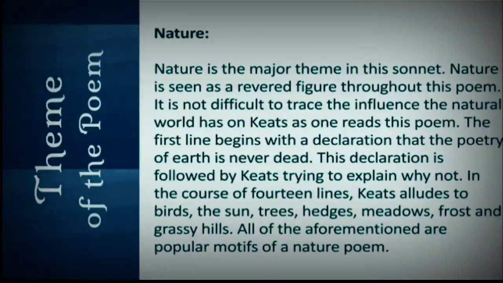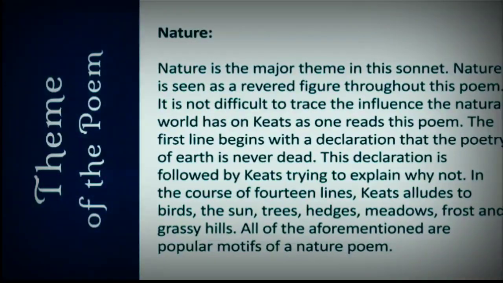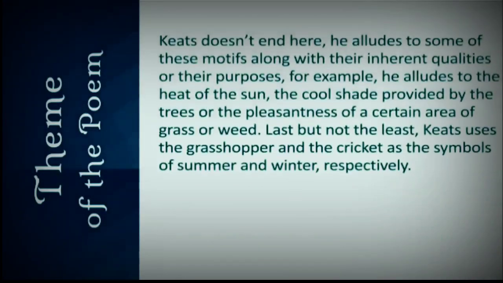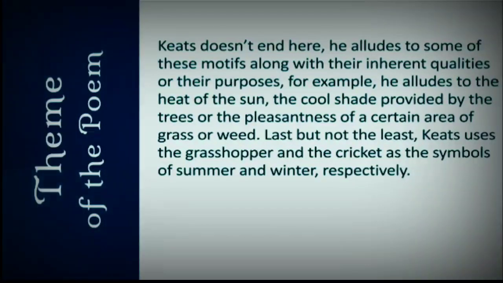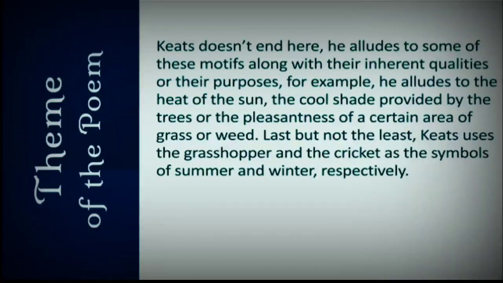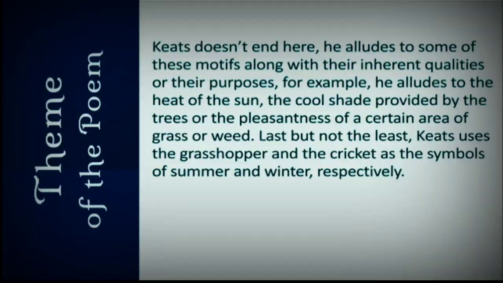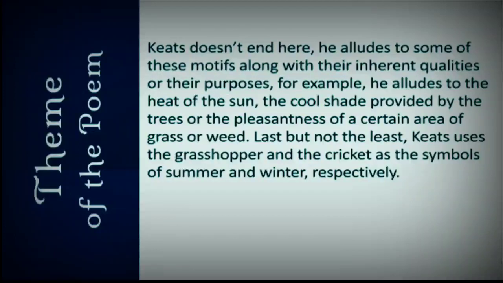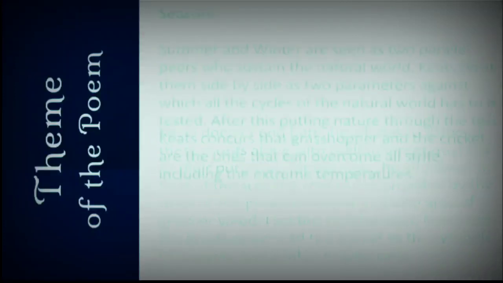In the course of 14 lines, Keats alludes to birds, the sun, trees, hedges, meadows, frost, and grassy hills. All of the aforementioned are popular motifs of a nature poem. It doesn't end here. He alludes to some of those motifs along with their inherent qualities or their purposes. For example, he alludes to the heat of the sun, the cool shade provided by the trees, or the pleasantness of a certain area of grass or weed. Last but not the least, Keats uses the grasshopper and the cricket as the symbols of summer and winter, respectively.